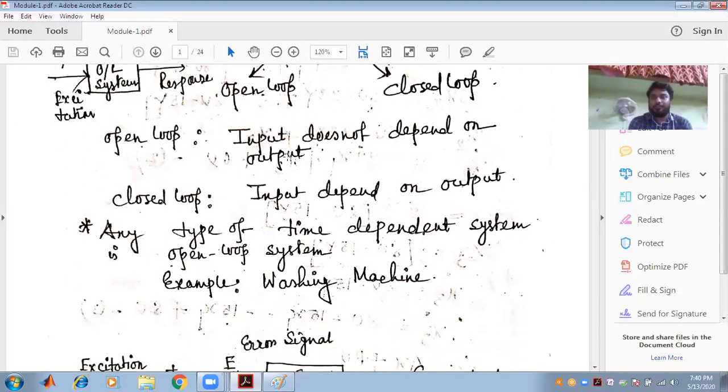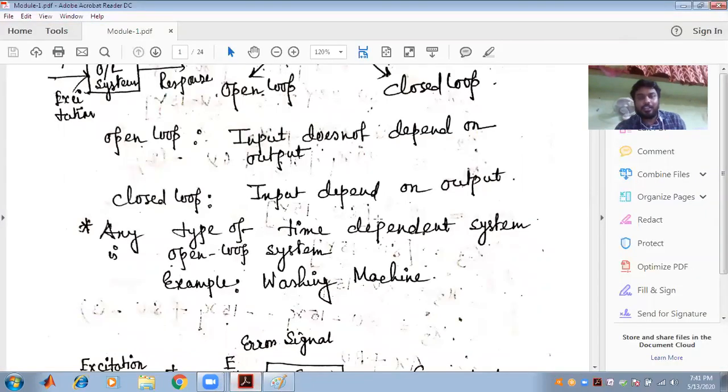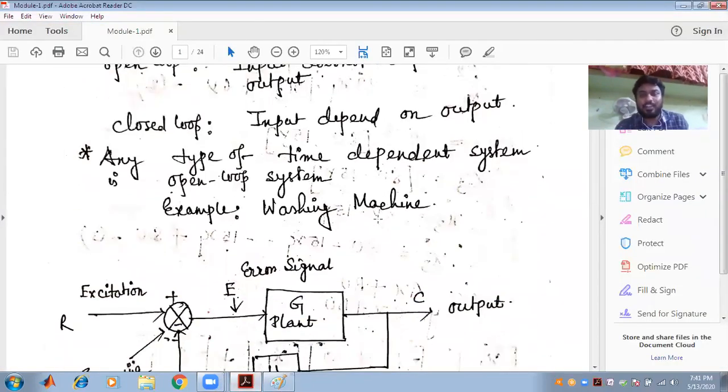So what is the closed loop system? A closed loop system is one in which the input is dependent on the output. Now, let us recall why the control system is required and what the classification of control systems is. It is obvious that control systems are of two types: the open loop control system and the closed loop control system. This is the diagram of an open loop control system. Only input is there and the output is obtained. The example is the washing machine.